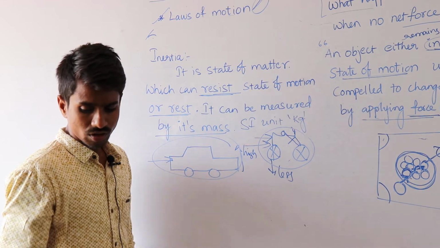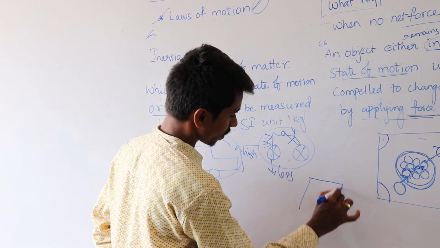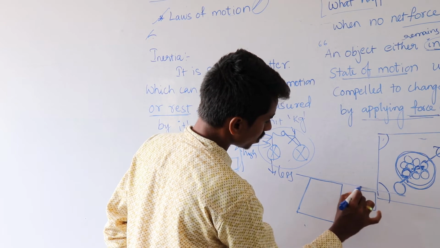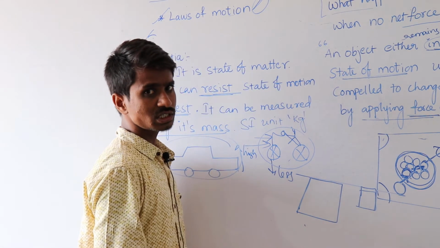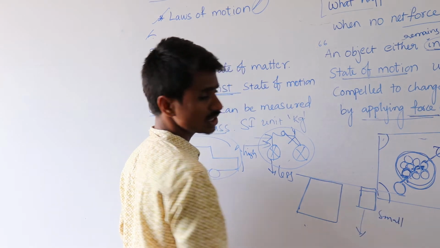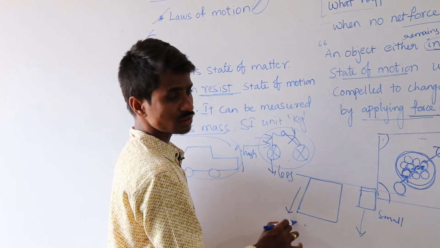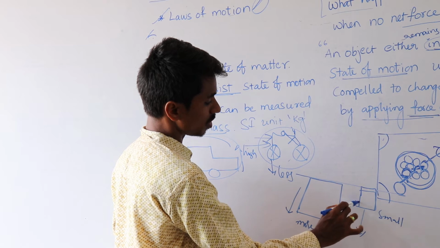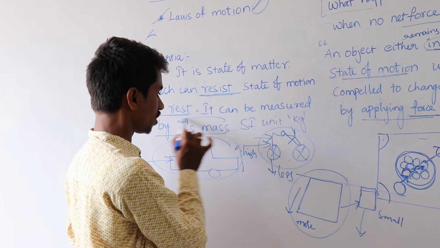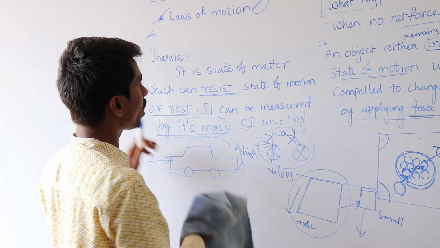Okay, we can go with another example. Suppose I take a long wooden box and a small wooden box, and I apply the same force on both. The small one is easy to move; its position changes very easily by applying the same force, but the long one requires more force than the small one. That means inertia depends upon its mass. Clear?